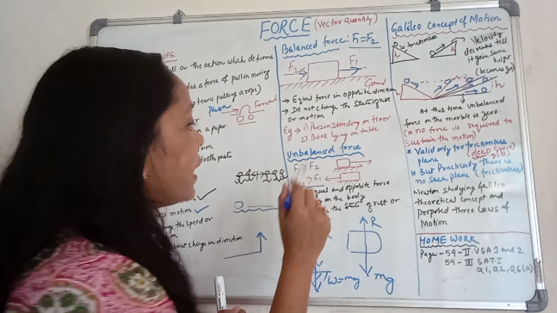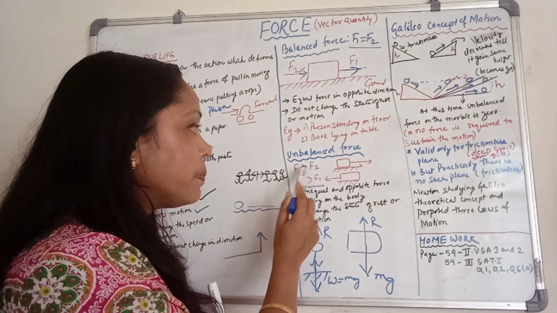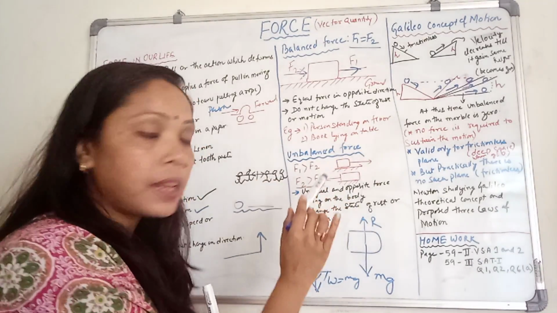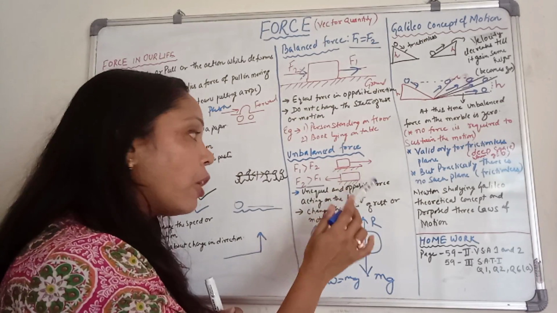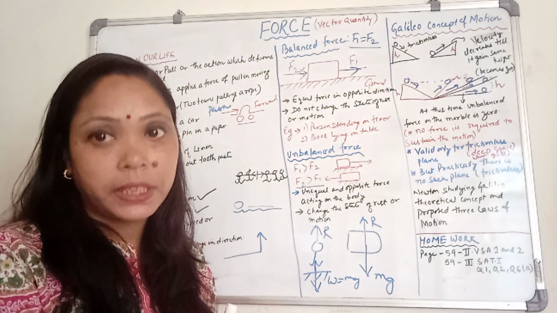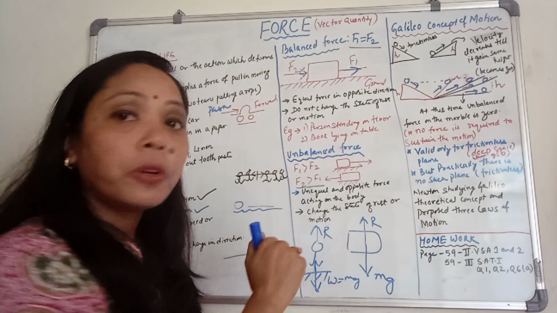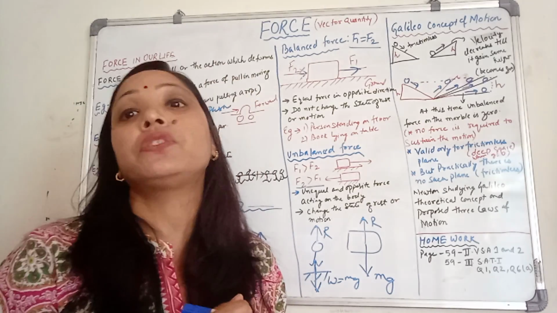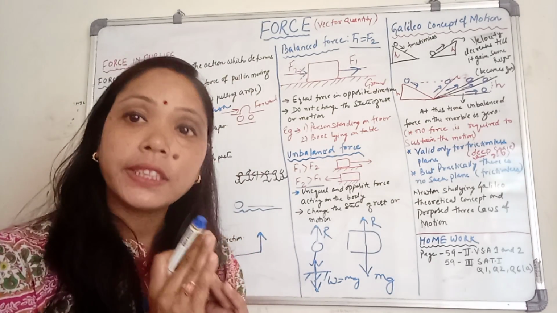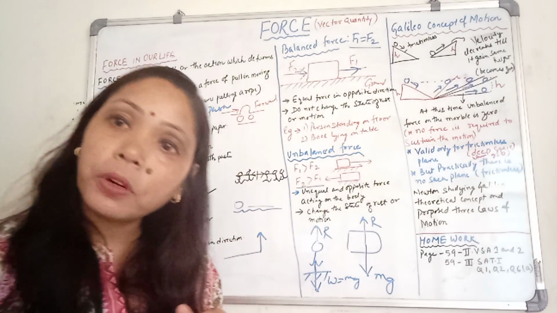So, unbalanced forces are unequal and opposite forces acting on the body, because F1 and F2 are not equal. They change the state of rest or motion. It means unbalanced force always changes the state of rest or motion.